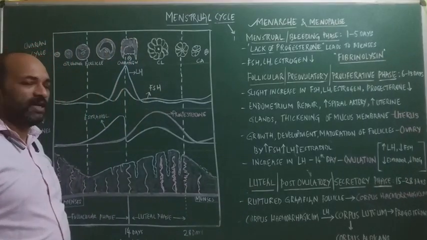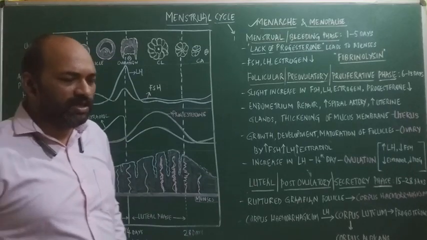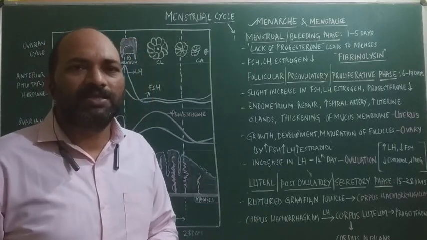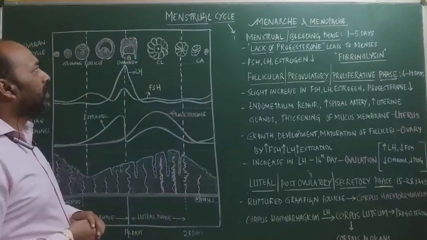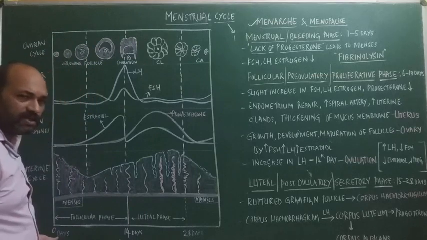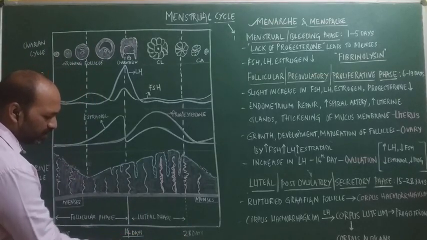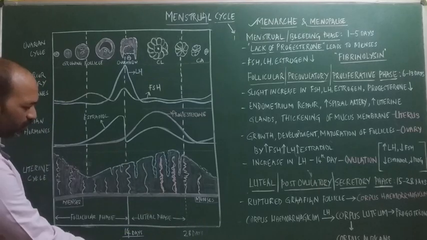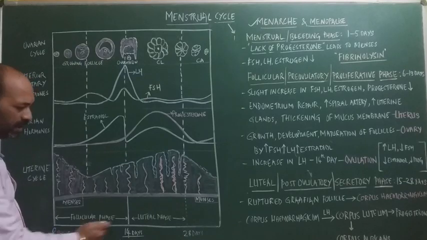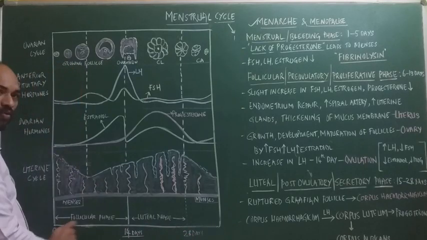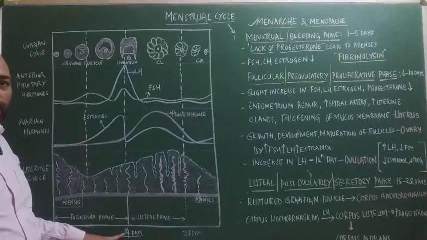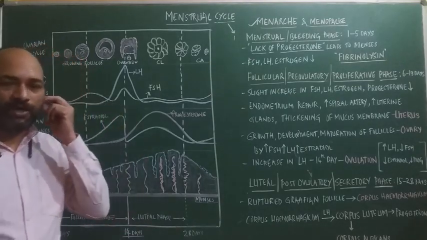So how will this menstrual cycle occur? What changes are seen, and where do the changes occur in the female reproductive system? That we'll discuss in detail now. As I said, the entire menstrual cycle is of 28 days, of which the 14th day is said to be the ovulation. Based on ovulation, the cycle can be divided into pre-ovulatory and post-ovulatory, which means before and after ovulation. The pre-ovulatory phase is 14 days and the post-ovulatory phase is 14 days.